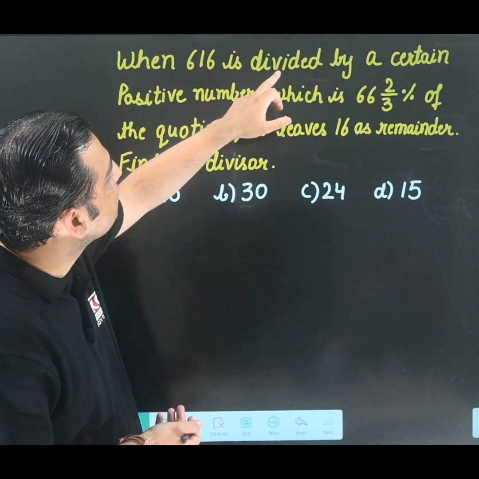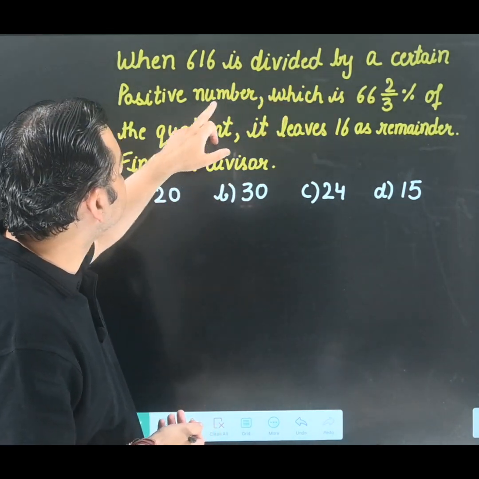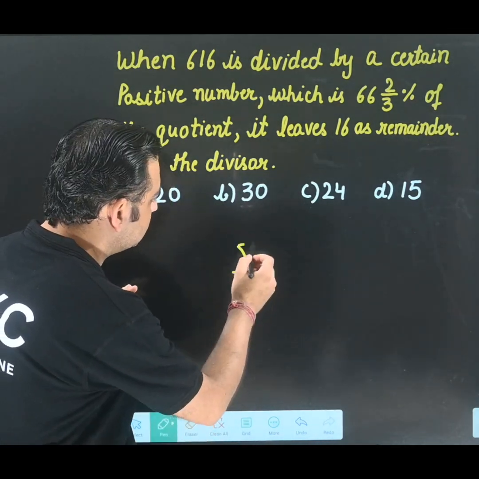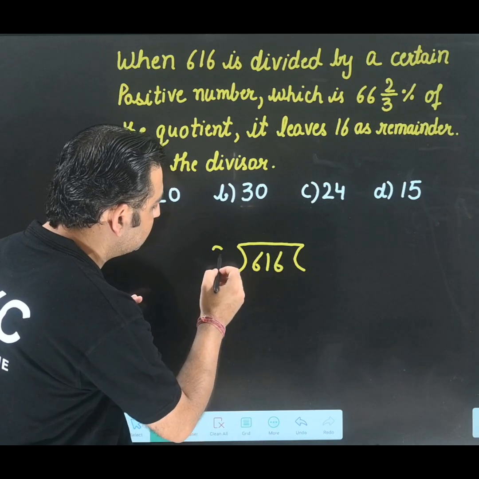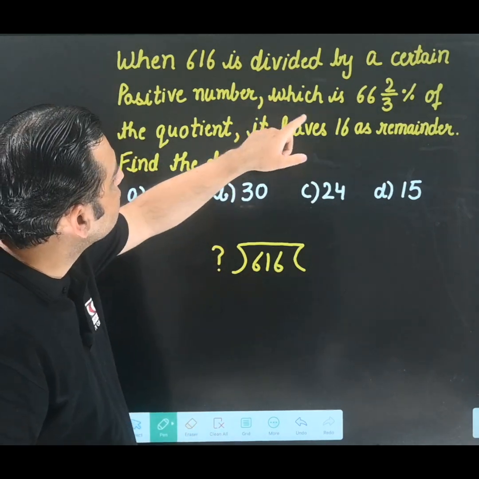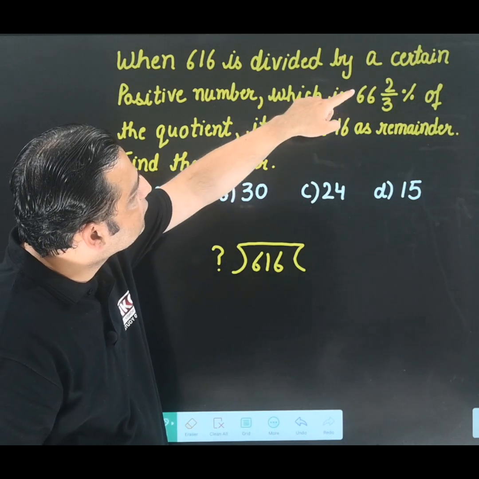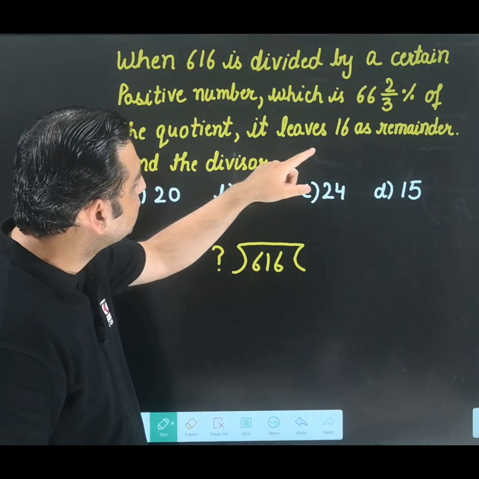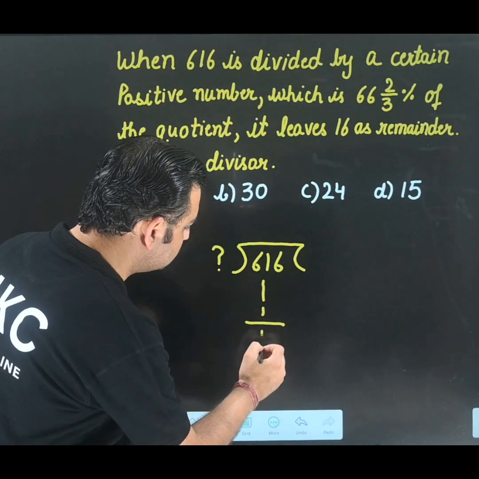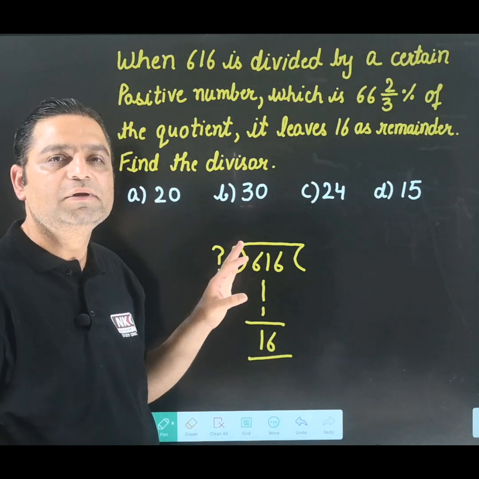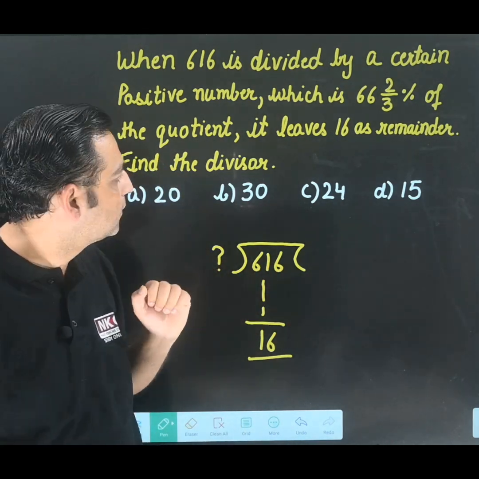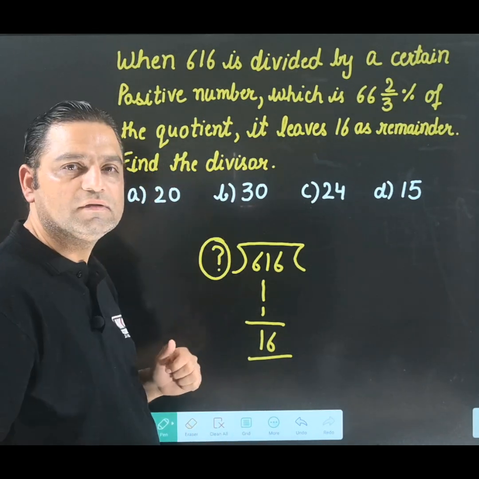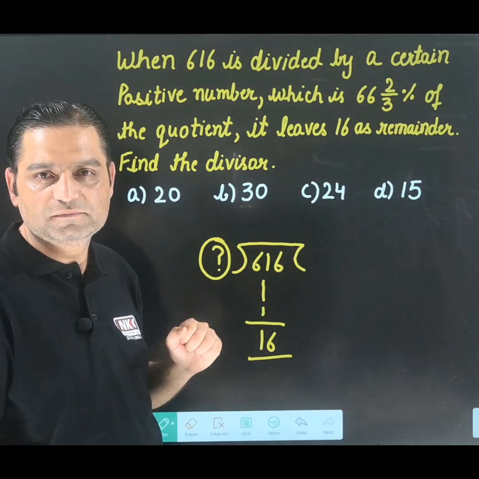When 616 is divided by a certain positive number, that means 616 is divided by some number, and that number is 66 2/3% of the quotient. This is the condition given. It leaves remainder 16. What I observed is that at the end I will get remainder 16. Find the divisor. We need to find this divisor, the number by which 616 is divided.